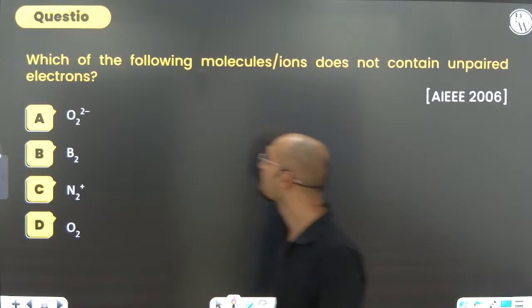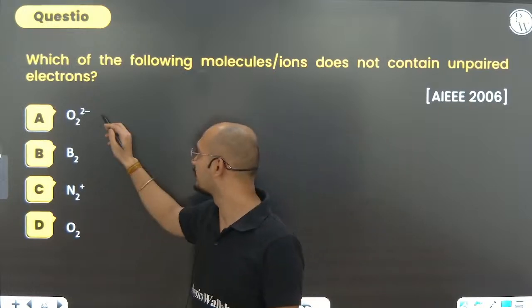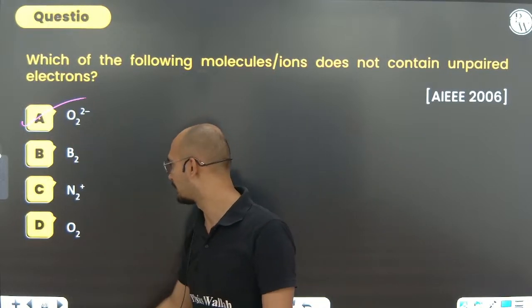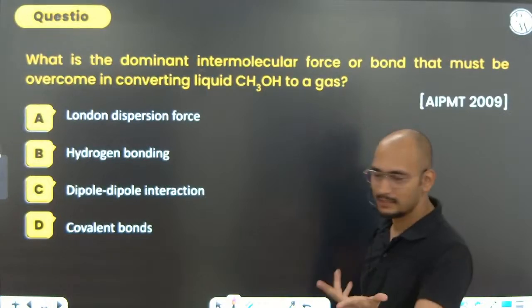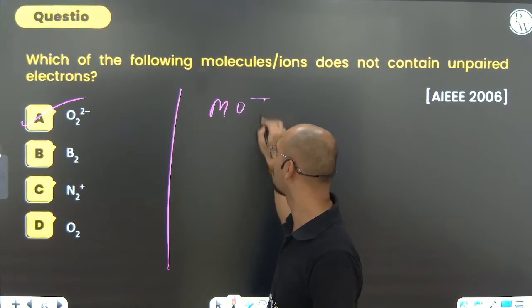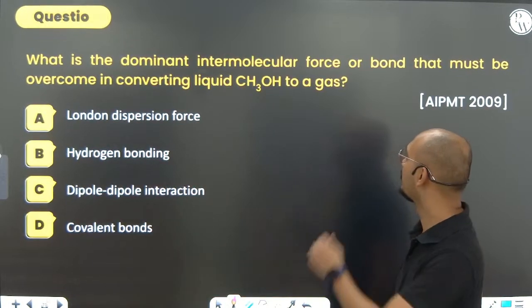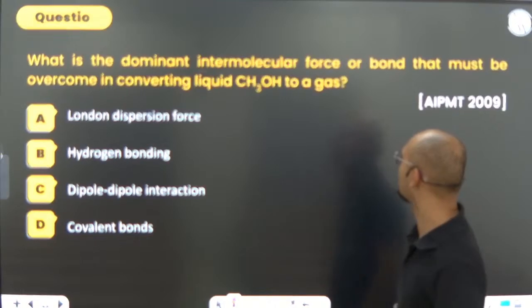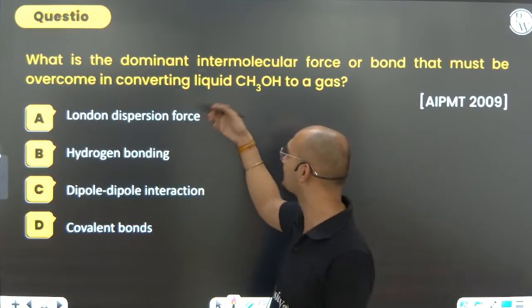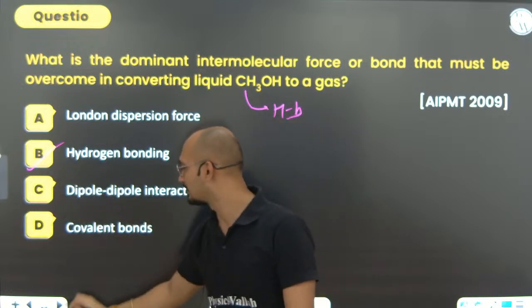Next, which of the following molecules or ions does not contain unpaired electrons? You can see that it is not going to have any. Paramagnetic, whenever it is talking about, so use MOT. All of these depend on MOT. Just use MOT and get the answer. Next, what is the dominant intermolecular force between CH3COH when it converts from liquid to gas? It is hydrogen bonding, option B.